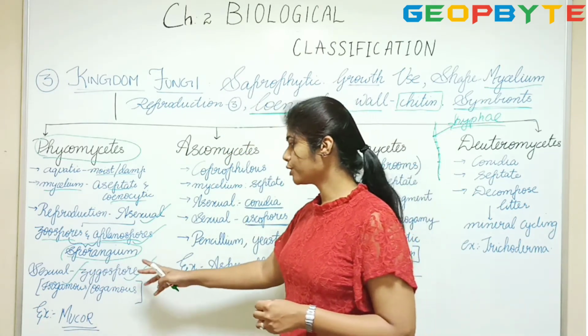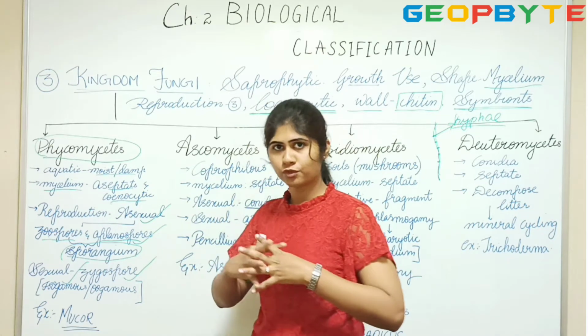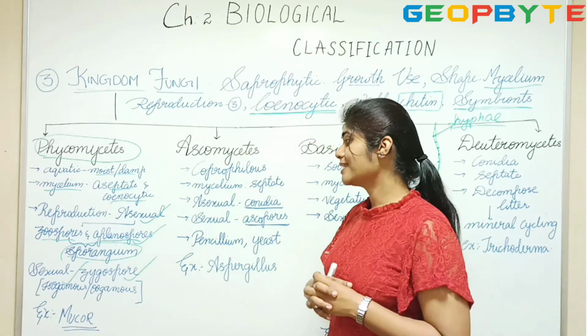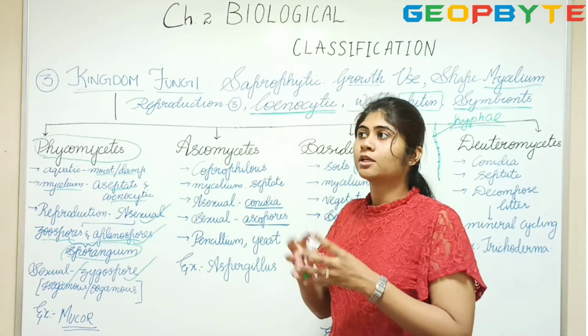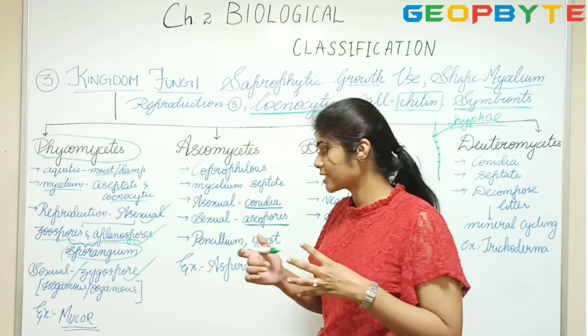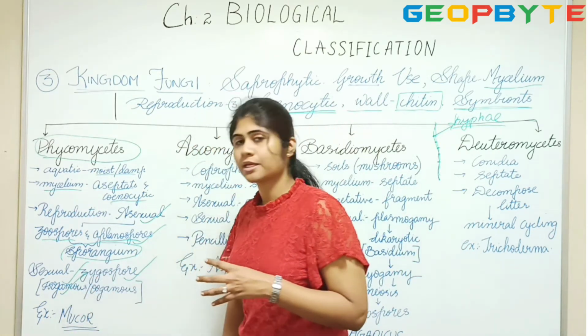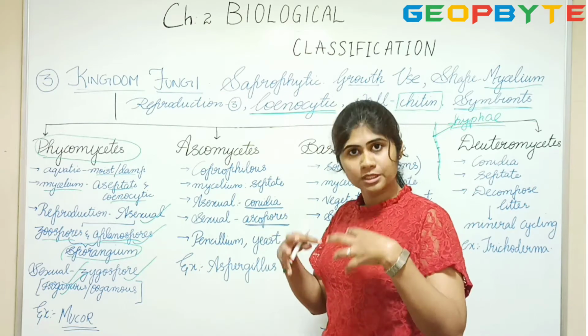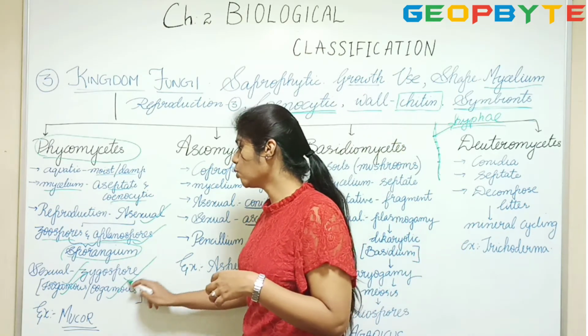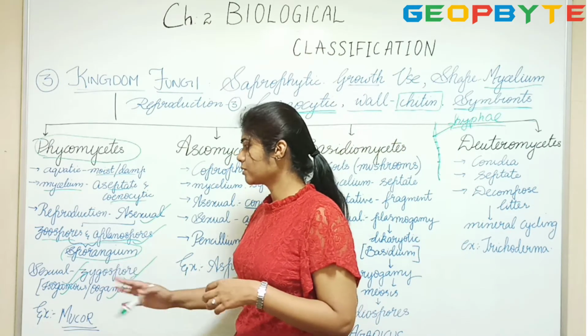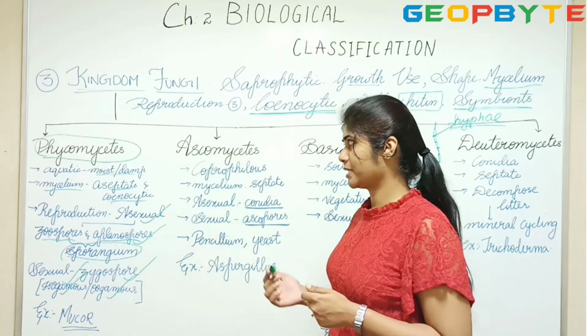This zygophore is produced by fusion of two gametes. This fusion can be of two similar gametes, and that's when it is called isogamous. When there is fusion of two dissimilar gametes, it's called oogamous fusion. So this is about the sexual reproduction in Phycomycetes.